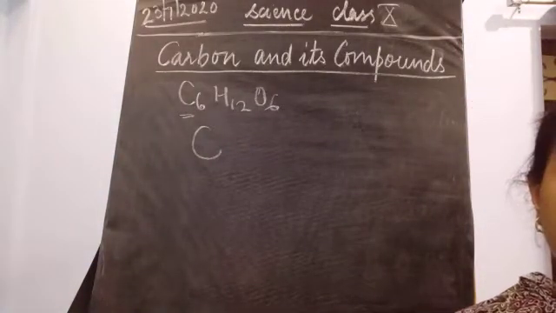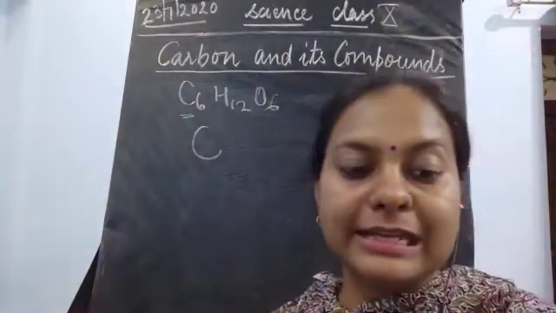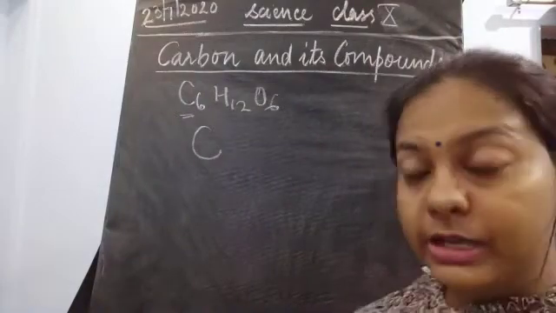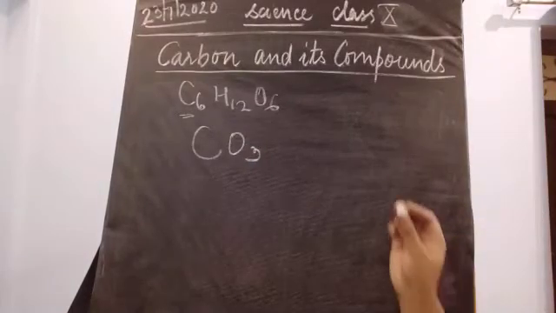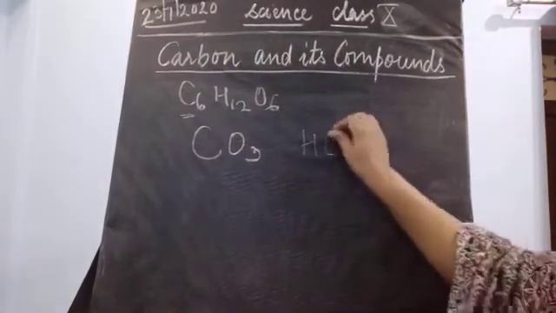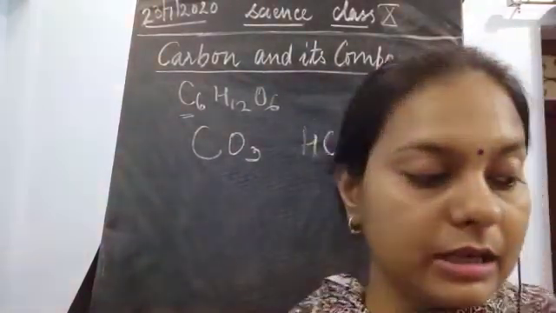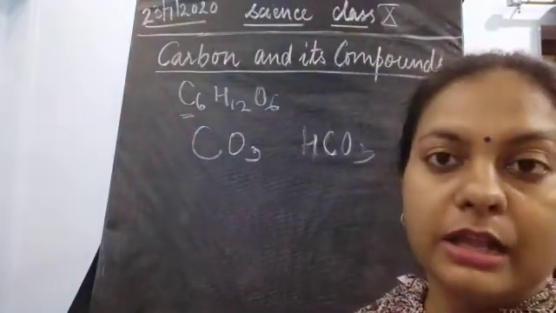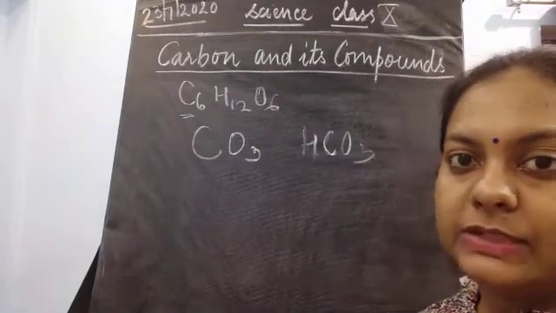Now both the elemental and the combined forms are present on the Earth's surface. Only 0.02% of carbon is present in the Earth's crust, in the form of carbonates. Then it is also present in the form of hydrogen carbonates. Okay, so these are the combined forms, the compounds of carbon, while in elemental form it is also present, so it is present in the combined form as well as in the free form.